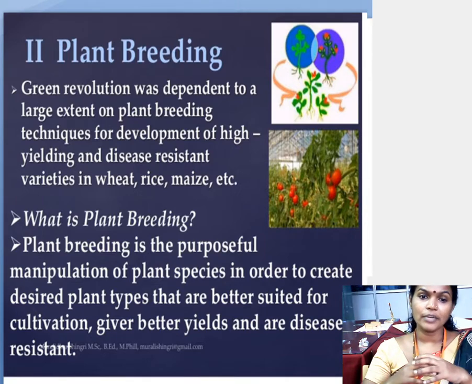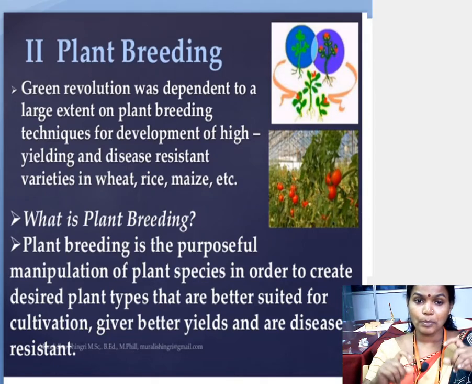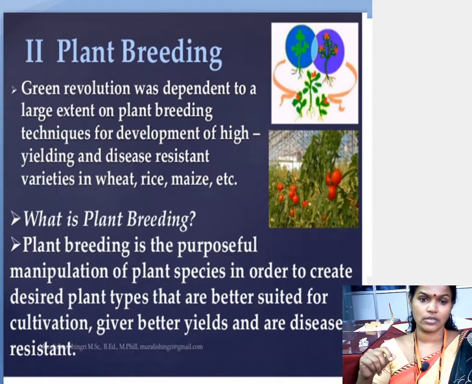So why does plant breeding have to be done? Because the purpose of plant breeding is to improve the crop plants. Students, you eat tomato, potato, all the vegetables, all the cereals and pulses, all the millets.